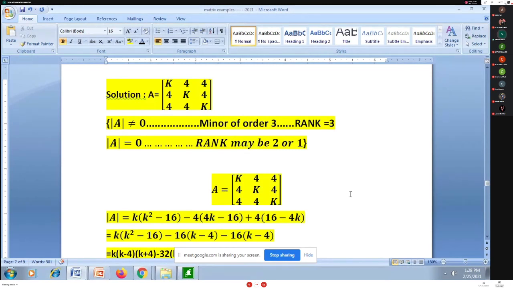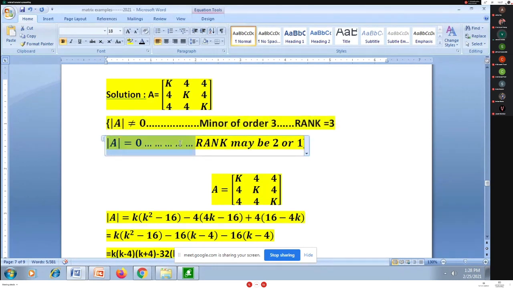So for this 3 by 3 matrix, remember that whenever we have unknowns in that matrix, at that time your first step is to search for the determinant. If the determinant is non-zero, the rank is equal to 3 only. Just mention the rank is equal to 3.